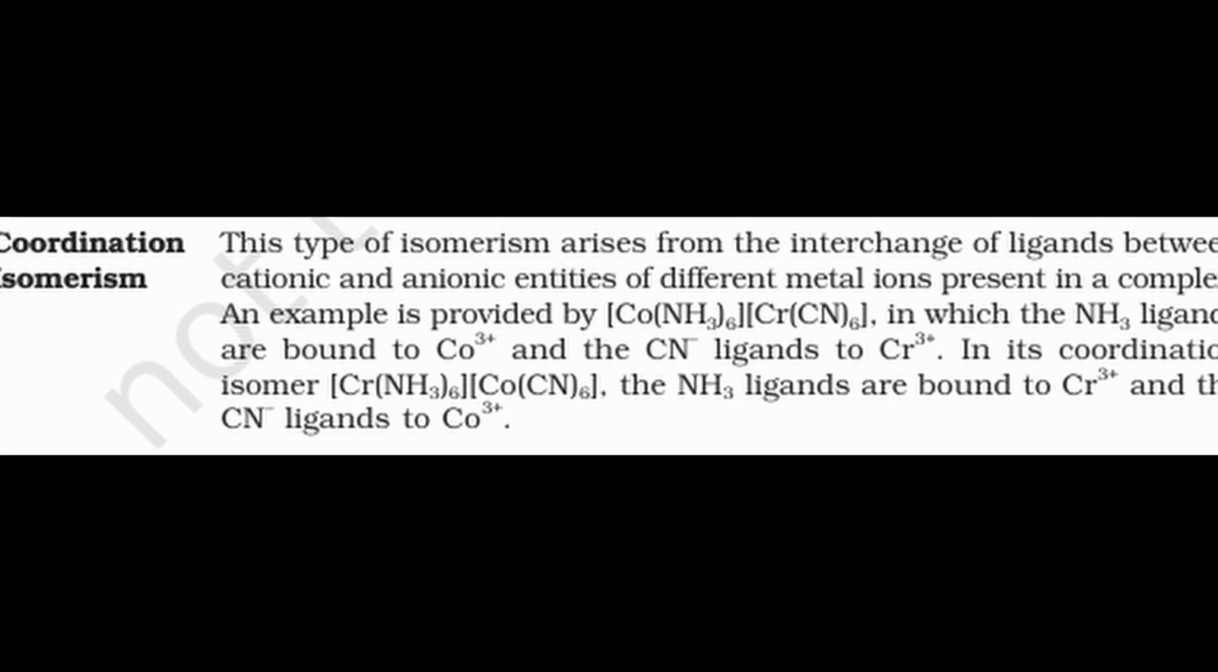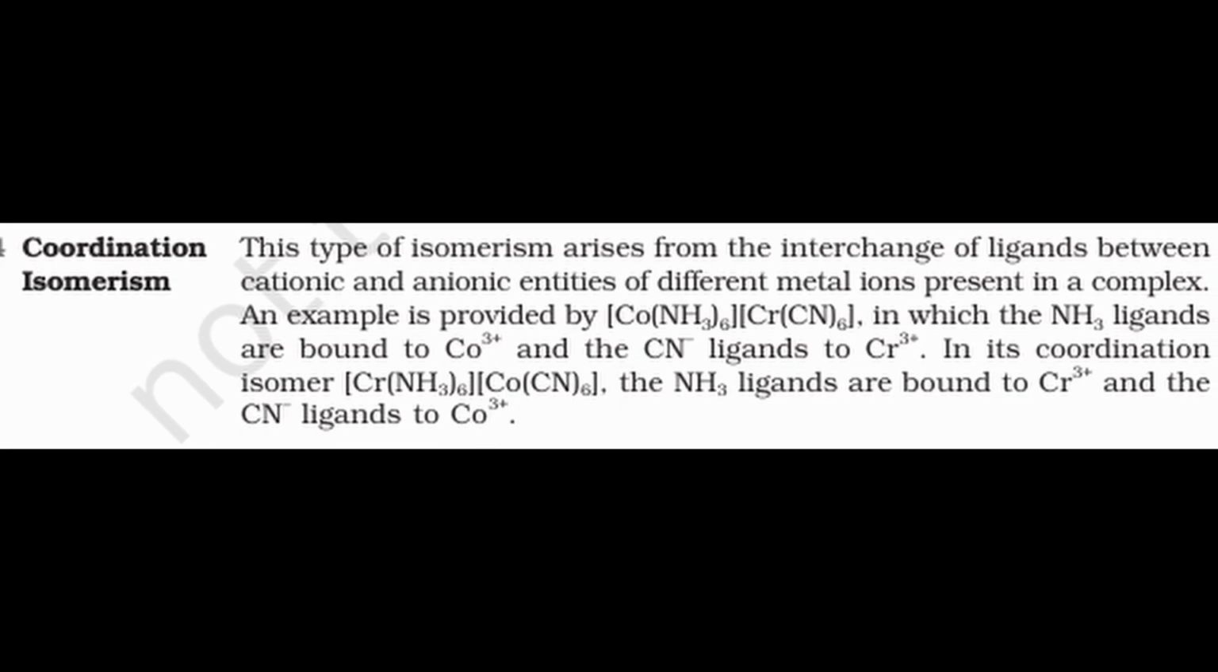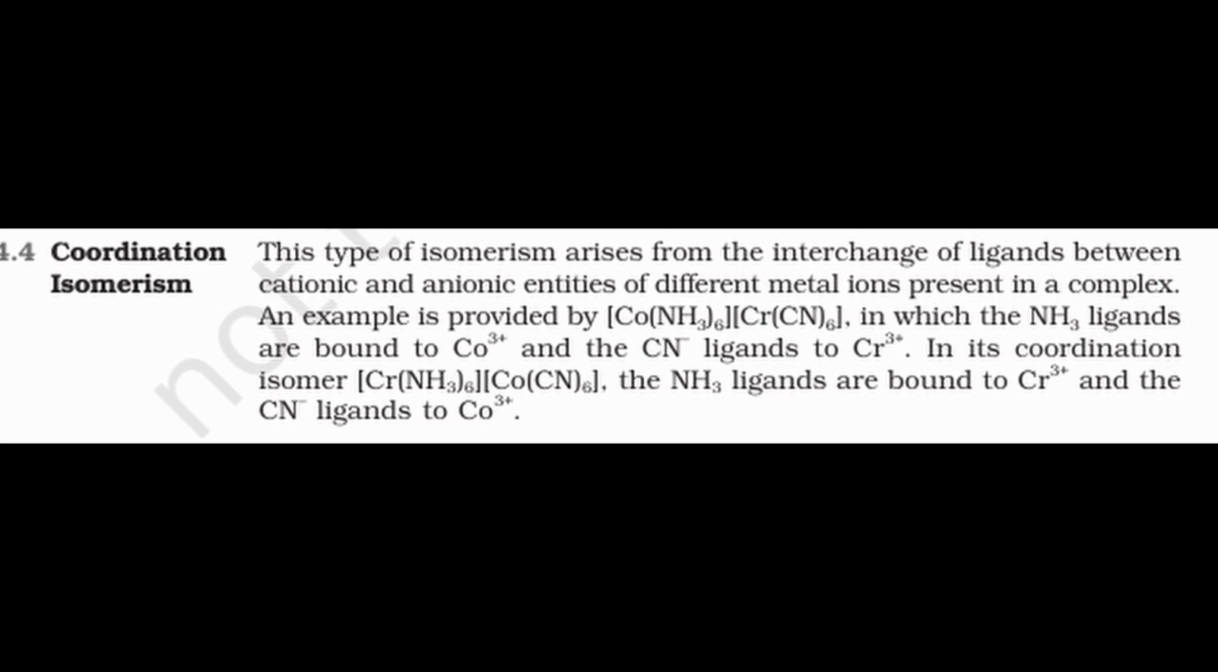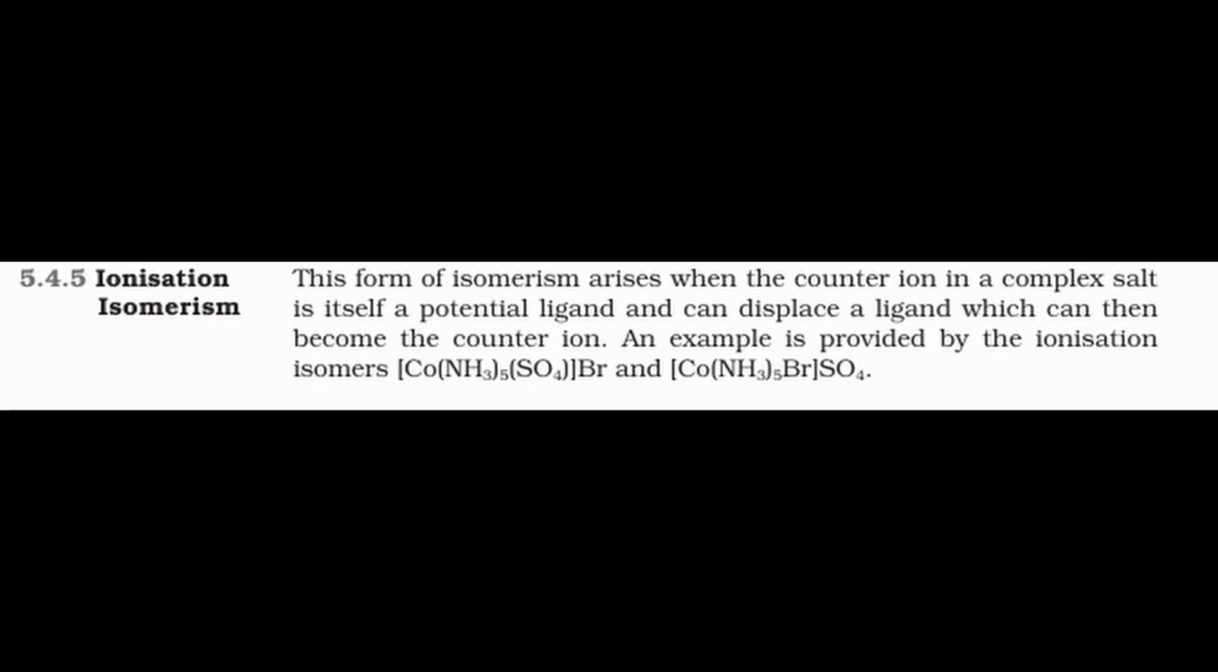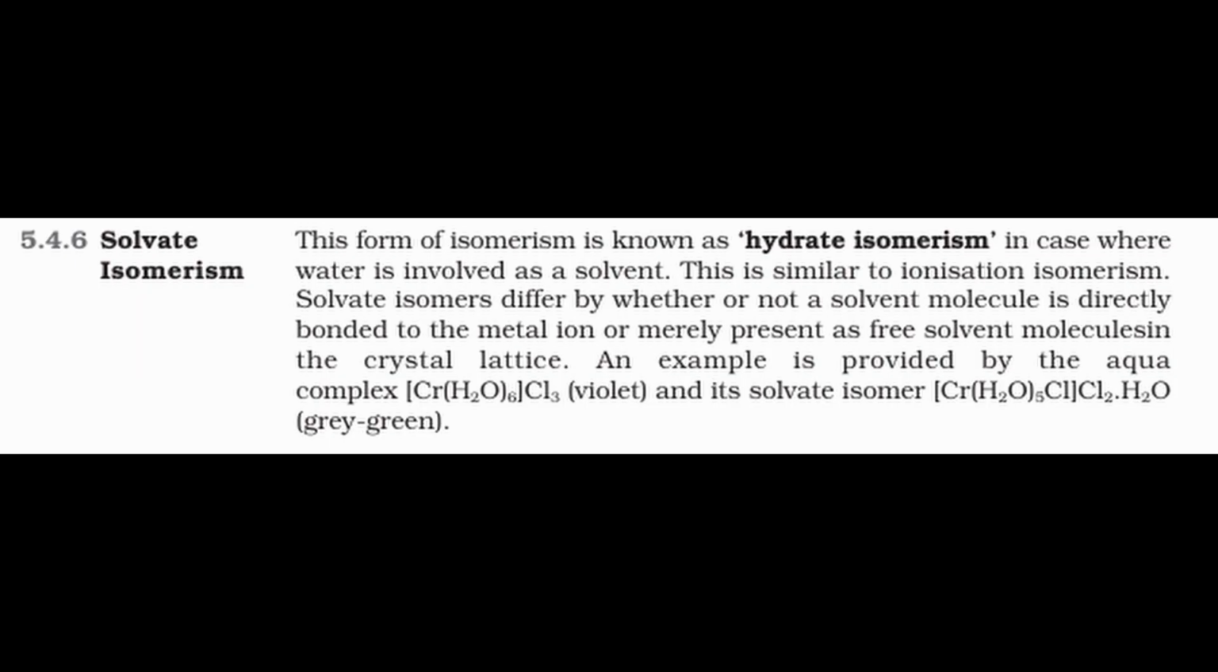Coordination isomerism occurs in compounds like [Co(NH3)6][Cr(CN)6], where ligands may exchange to form [Cr(NH3)6][Co(CN)6]. Ionization isomerism occurs when a ligand and counterion interchange, such as in [Co(NH3)5SO4]Br and [Co(NH3)5Br]SO4. Finally, solvate or hydrate isomerism happens when water may act as a ligand or remain outside the coordination sphere, as seen in [Cr(H2O)6]Cl3 and [Cr(H2O)5Cl]Cl2·H2O.